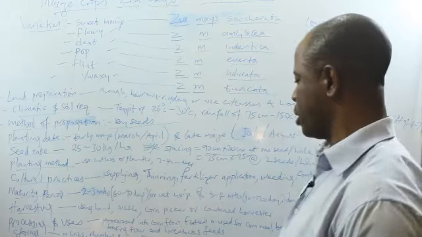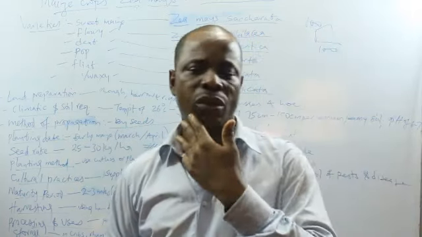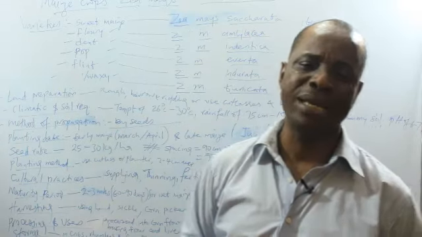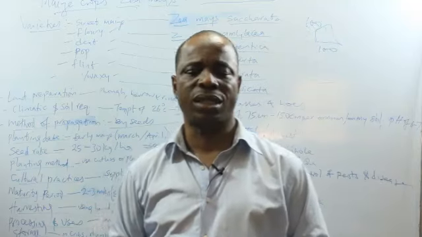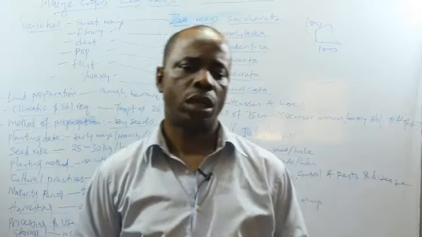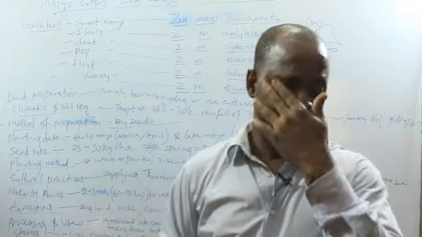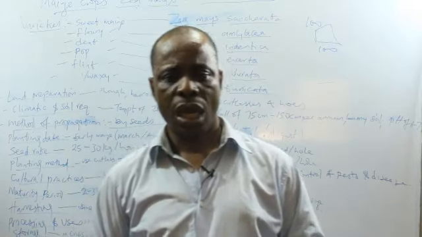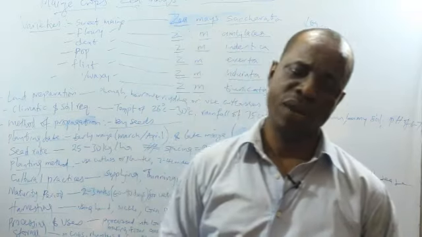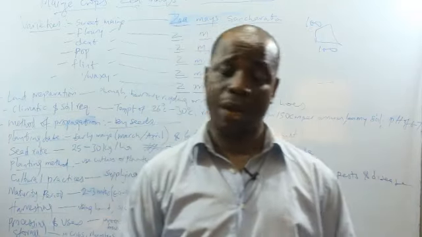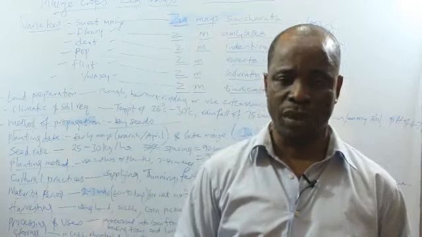Then we have thinning. Thinning out. Thinning out is the process of removal of extra maize crops per stand. Normally, you plant 2 seeds or 3 seeds into a hole. Now, by mistake, you might have planted 6 or more or 5 into certain holes. You never knew this. But by the time when they began to germinate, they will come out like a bunch of maize seedlings. You don't allow that because they will resort to competition and the maize crop will grow tiny and they will not be fruitful.